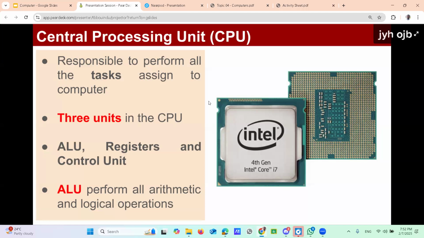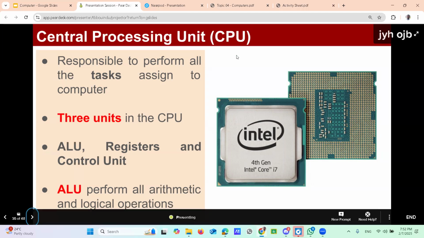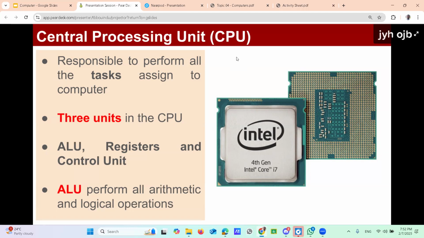Right. It's not the activity here. Our next part is the central processing unit. We were discussing memory. There are four types of memories we have already identified: RAM, ROM, cache memory, virtual memory. From that point, I'm starting the central processing unit, because inside the central processing unit, again, there is a small memory. That's also under primary. That's the fifth one.